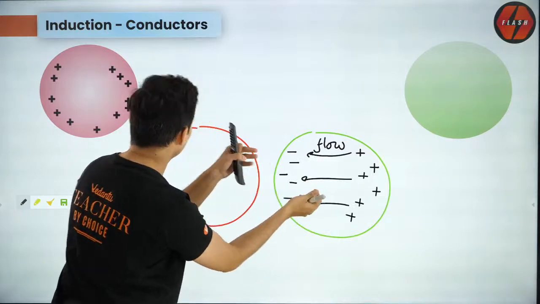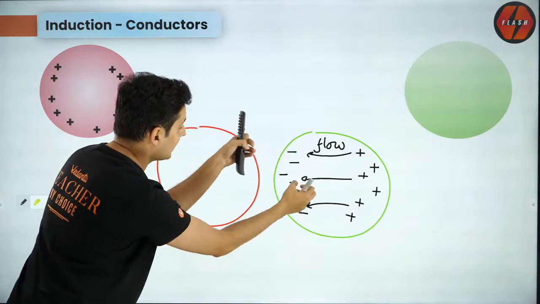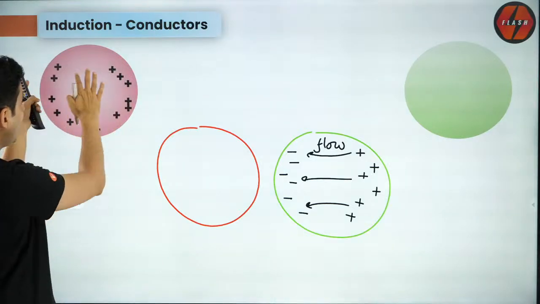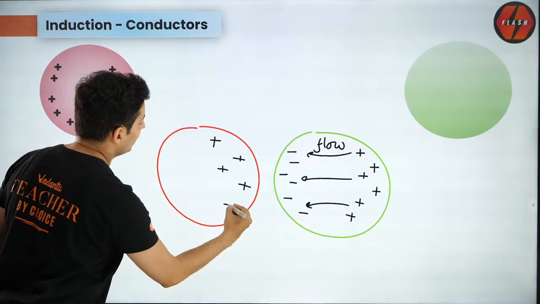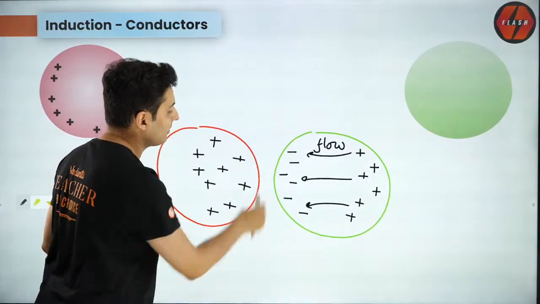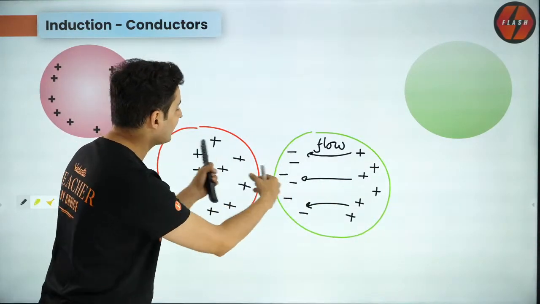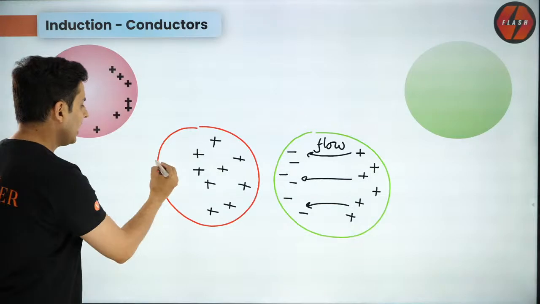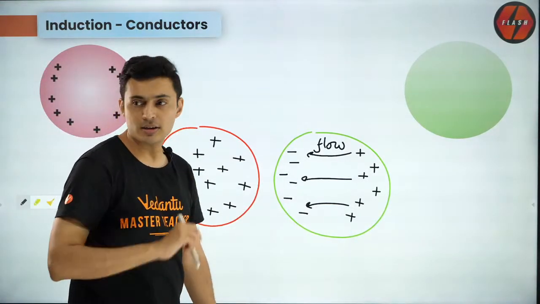So these electrons will like these positive charges, so they will get attracted and come close over here. And these positive charges will also come close because they want to meet these electrons, but they cannot flow because there is a gap. There is no conducting wire. They are not touching each other, but they will come close. That's what will happen. And you might have few negative charges here. Is that now understood? Is it clear?